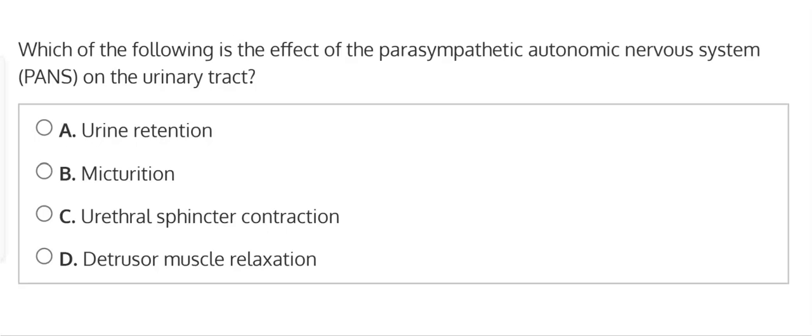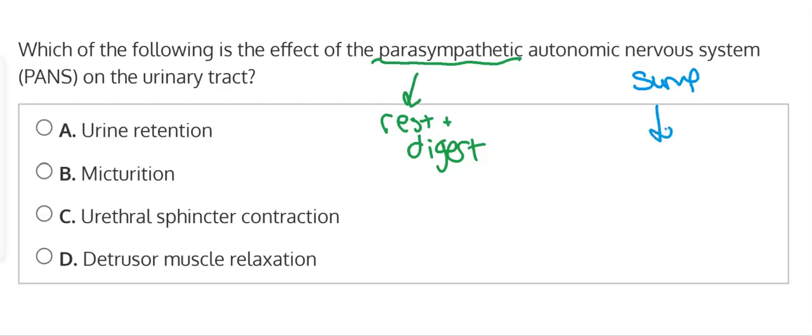Which of the following is the effect of the parasympathetic autonomic nervous system on the urinary tract? So remember, the parasympathetic is your rest and digest nervous system, not to be confused with your sympathetic nervous system, which is your fight or flight response. We're focusing more on the rest and digest part, and we want to know which of the following is the effect of this rest and digest part.